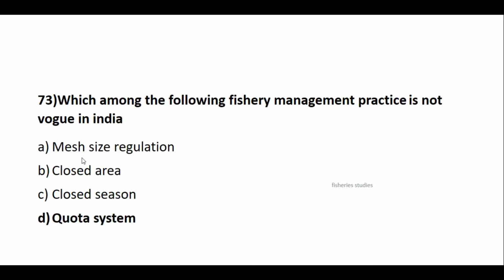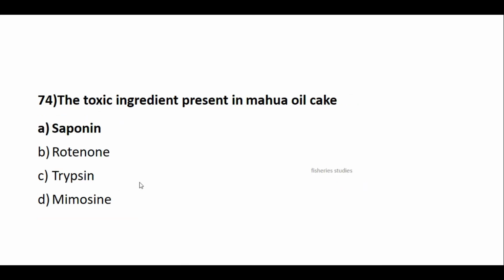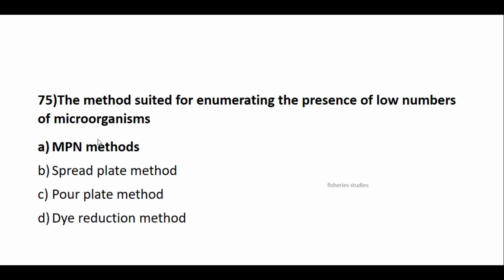Which among the following vegetarian practices is not in vogue in India? Answer is quota system. The toxic ingredient present in mahua oil cake: answer is saponin. If it is derris root powder, the answer will be rotenone. The method suited for enumerating the presence of low numbers of microorganisms: answer is most probable number, MPN.